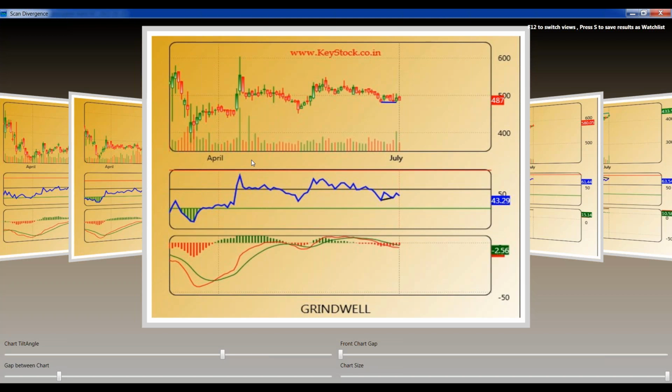No, you can use any time frame, Dharmesh. There is no foundation of time frames. You can use any time frame. Now in the case of Grindwell, this stock is neither moving on the upside. There is a very slow sell off going on, and there is a divergence on the daily chart. This stock might give you a bounce in coming days.